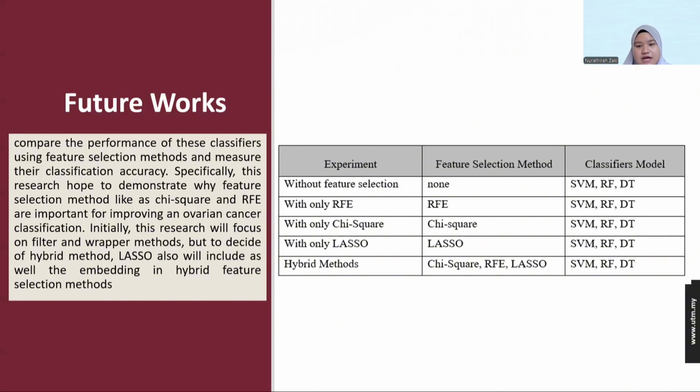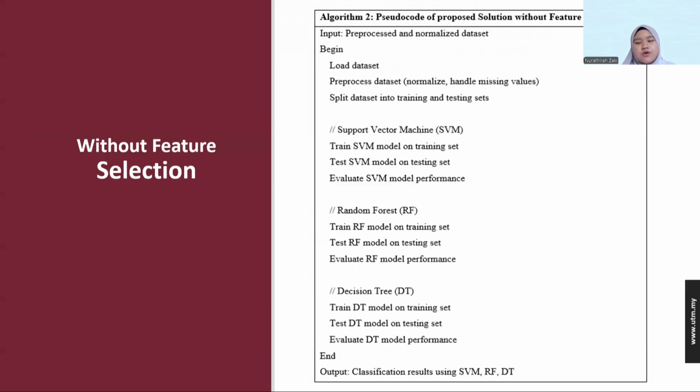From this proposed solution table, I will do the experiment without feature selection, with RFE, with only chi-square, and also with lasso. The combination will be the hybrid, because a hybrid method is a combination of two or more feature selection methods. So I will use lasso for the next PSM2 experiment. So without feature selection, this is the pseudocode.